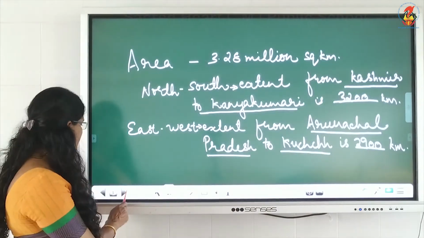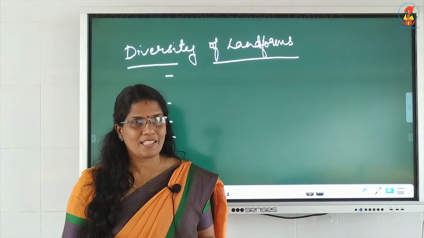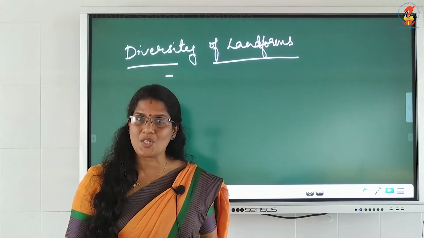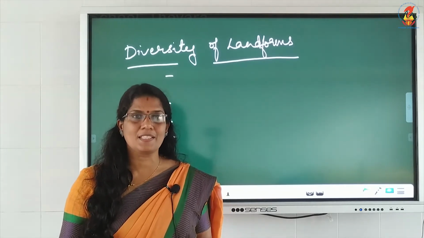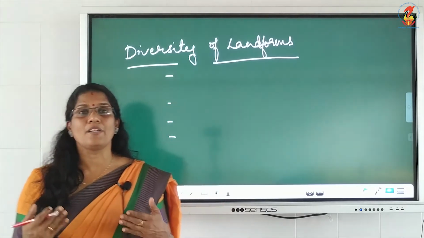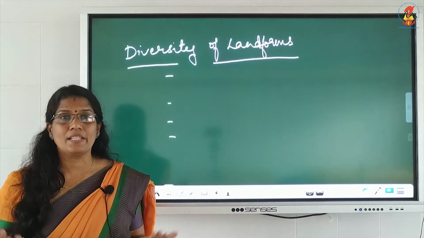Now next is the variety of landforms. We studied in class 4 onwards the physical divisions of India. There it is mentioned: mountains, plains, plateaus, deserts, valleys. All these are the landforms you can see in India. Yes, India has very many varieties of landforms.